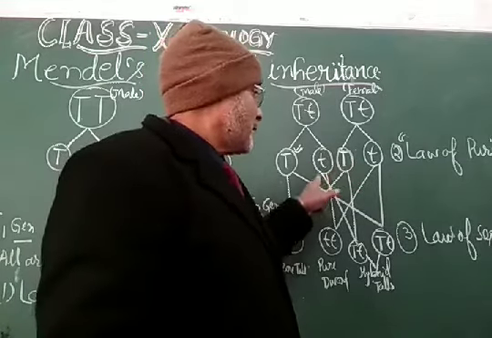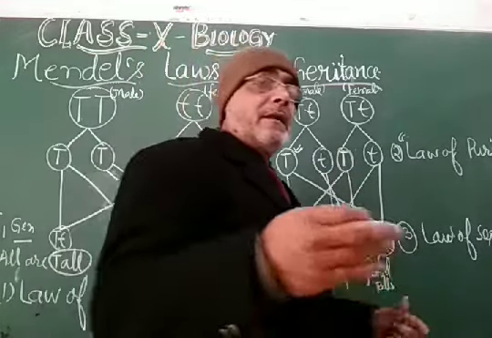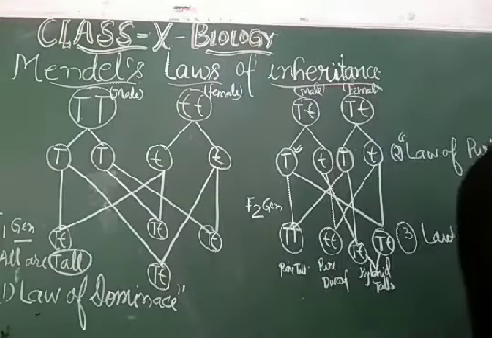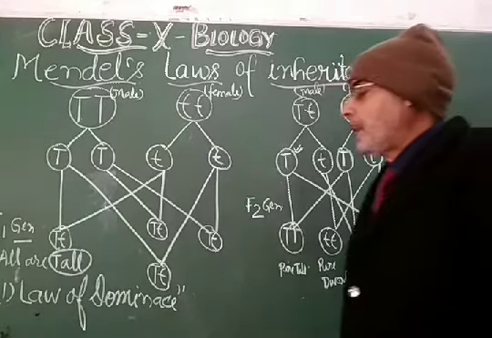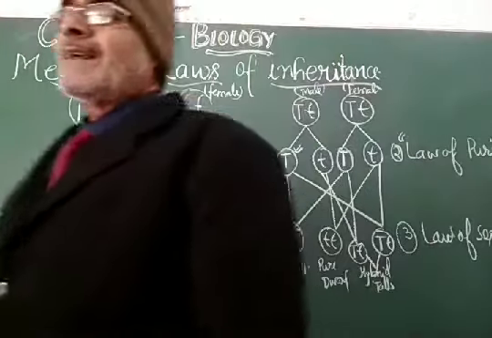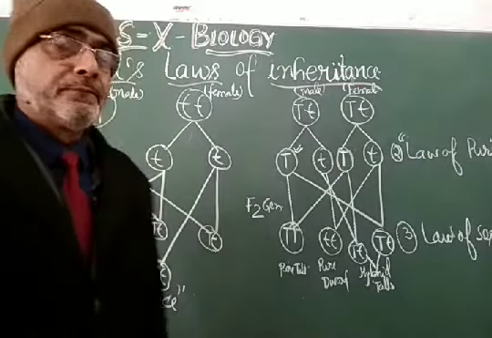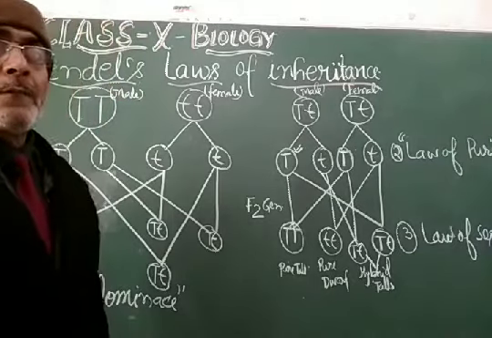So these gametes are free to combine with any of the opposite sex gametes. This is the law of independent assortment and the law of purity. Now the question is, how can you explain the law of segregation with the help of the monohybrid cross?